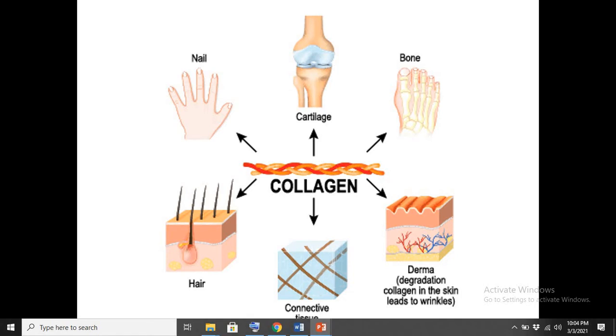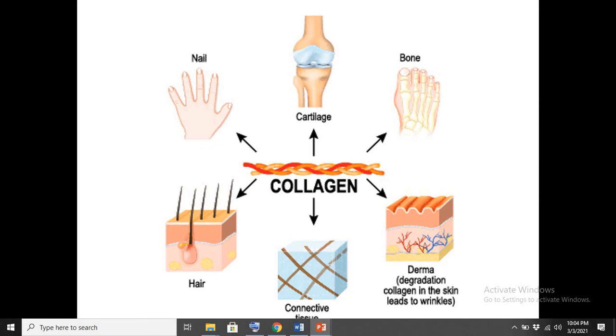So cartilages are formed to join two bones, and these are also present in your nails, in your hair, in your bone, or in your connective tissues. So what function is collagen performing here? Actually, they give us elasticity.